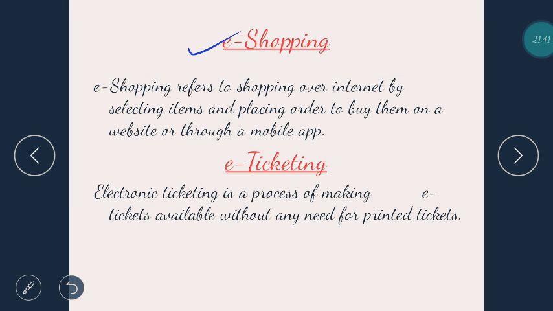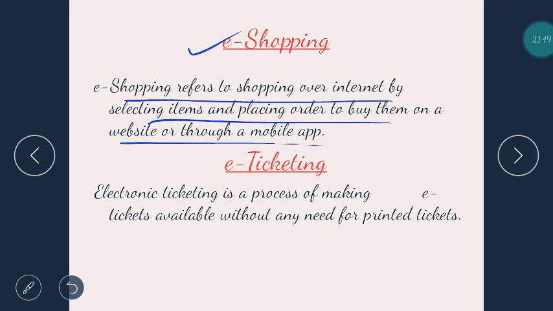E-shopping, very, very familiar to all of you nowadays. E-shopping refers to shopping over internet by selecting items and placing order to buy them on a website or through a mobile app. Amazon, Flipkart, Snapdeal and Myntra and what not. Everything you can shop online. E-ticketing also is a very, very popular way nowadays to book your tickets for anything, literally anything.